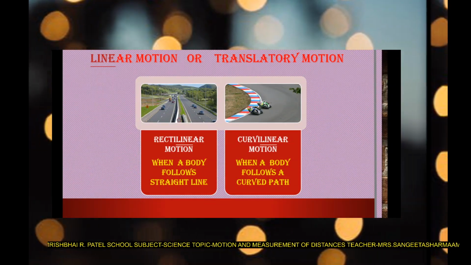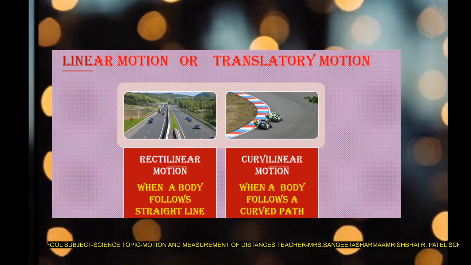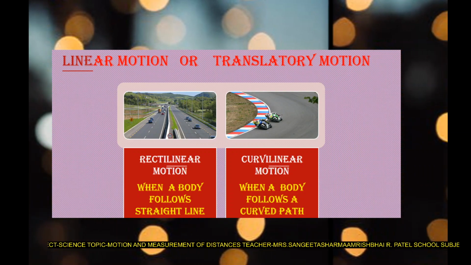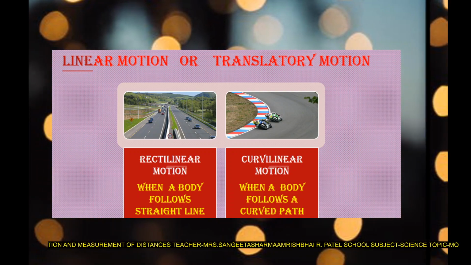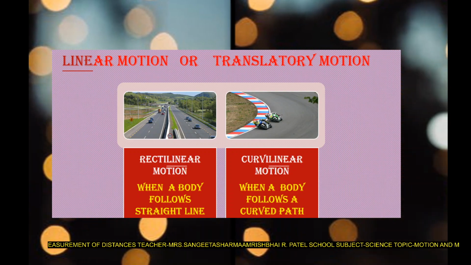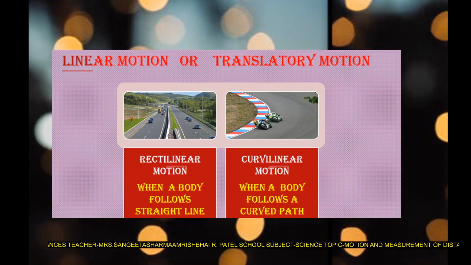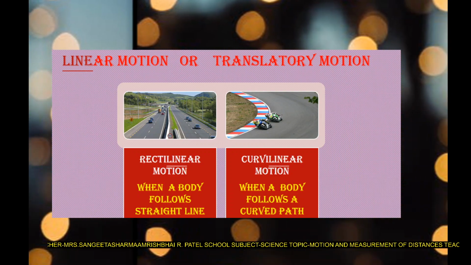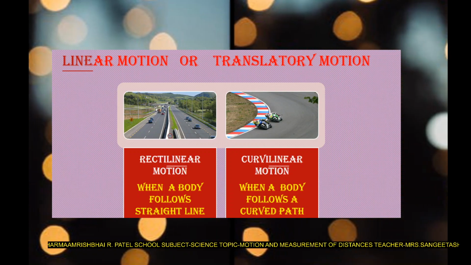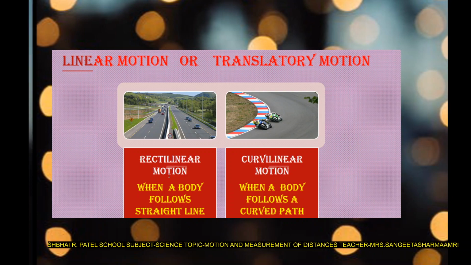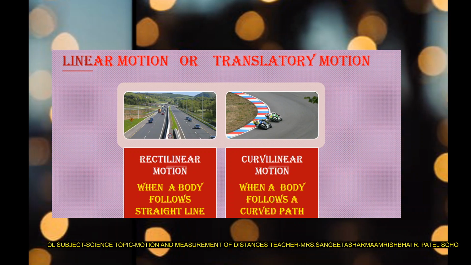Now the next is linear motion or translatory motion. In the previous video we studied what linear motion is. It is also known as translatory motion. It can be divided into two parts, that is rectilinear motion and curvilinear motion. Rectilinear motion means when a body follows a straight line. Curvilinear motion means when a body follows a curved path. That means when the body is moving on a straight path, that is called rectilinear motion. Very good. And now the curvilinear motion means when a body follows a curved path.